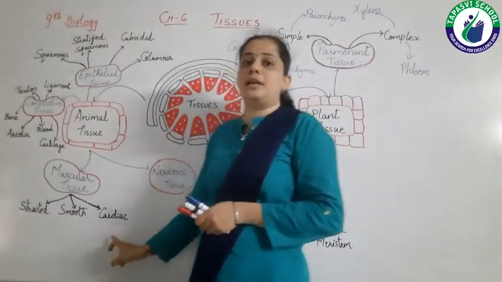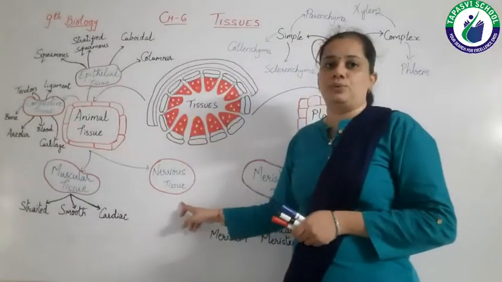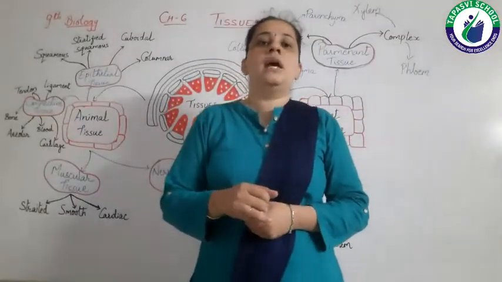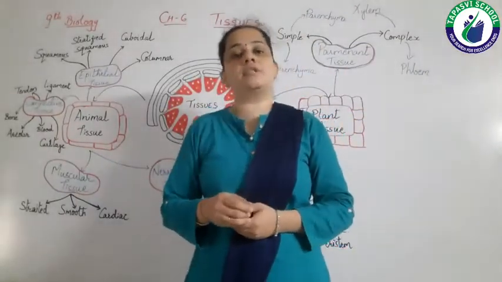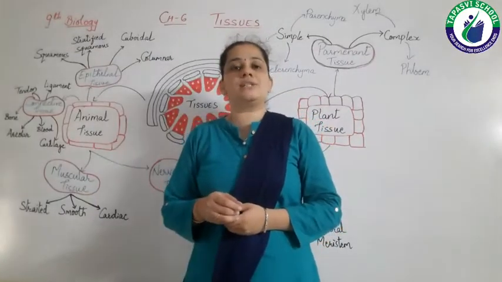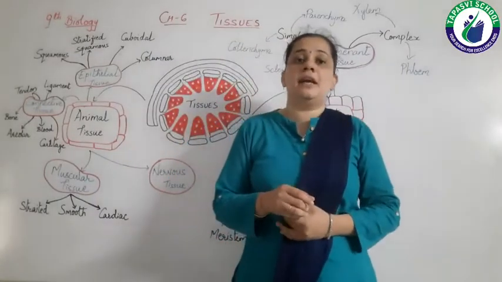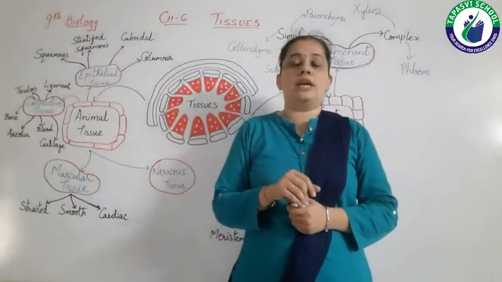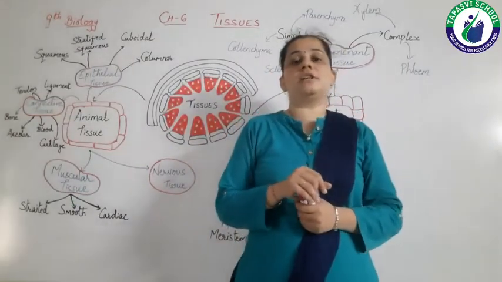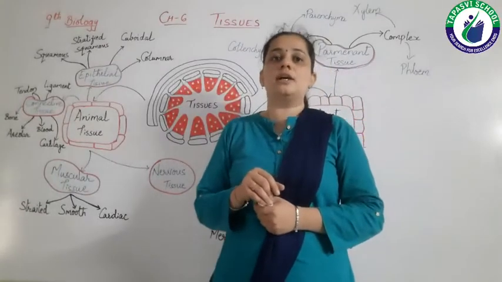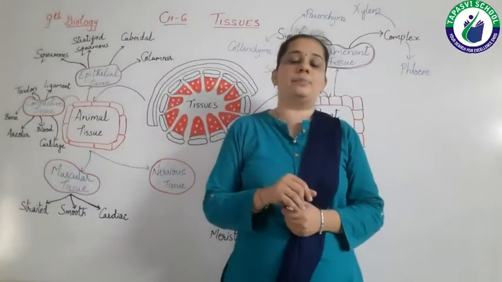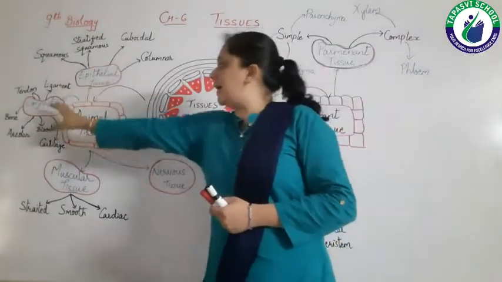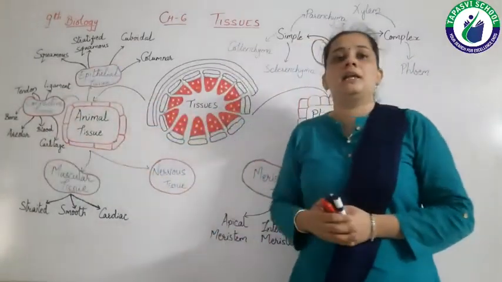The last one is nervous tissue. Nervous tissue means nerve cells. We studied in 8th standard that nerve cells have a particular structure, and they carry messages from our sense organs to the spinal cord and the brain. So these are the four types of animal tissue.